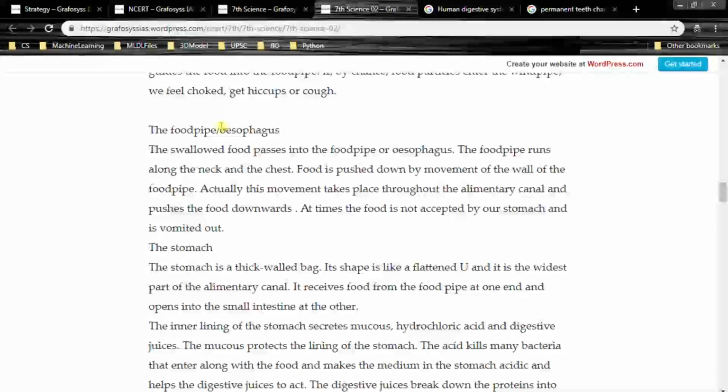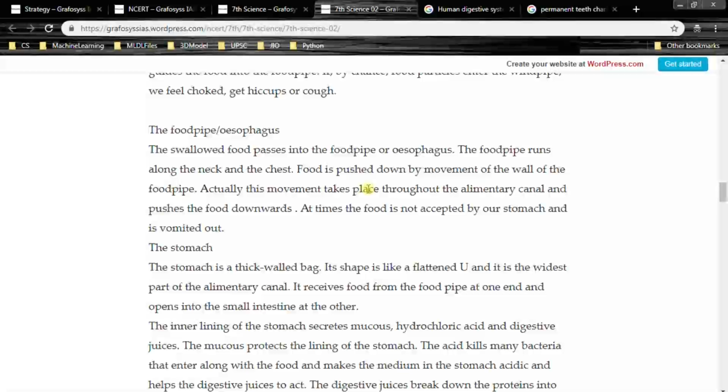The food pipe or esophagus. The swallowed food passes into the food pipe or esophagus. The food pipe runs along the neck and the chest. Food is pushed down by movement of the wall of the food pipe. Actually, this movement takes place throughout the alimentary canal and pushes the food downwards. At times, the food is not accepted by our stomach and is vomited out.